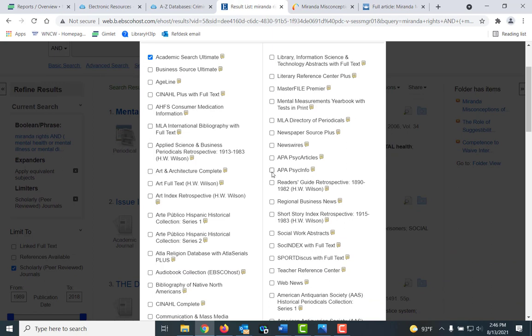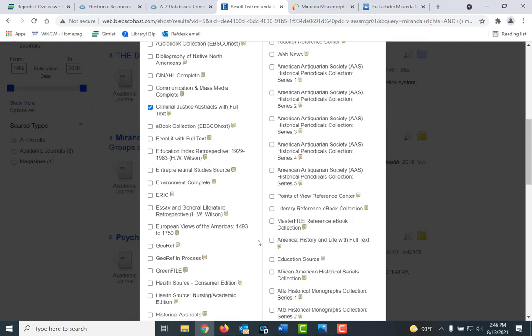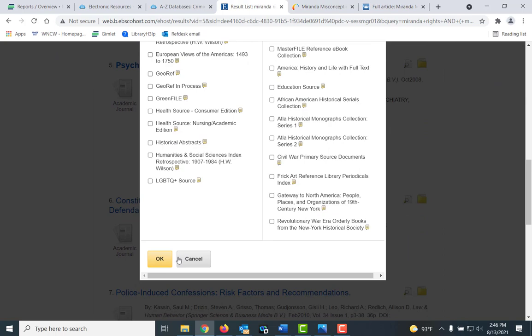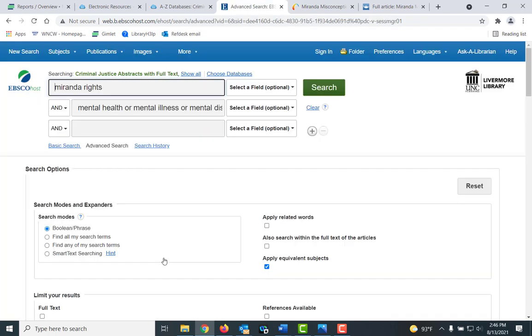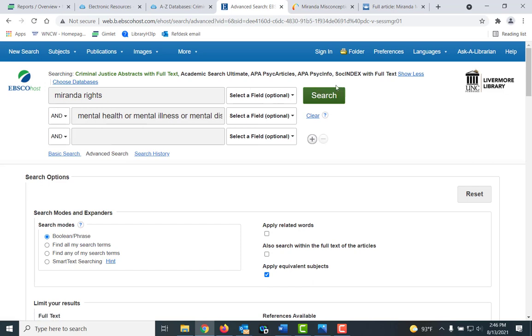I'm going to add in PsycInfo. I'm going to also add in PsycArticles and SocIndex with full text. Scroll down. Click OK. And now I'm actually searching all those databases, as you can see here.